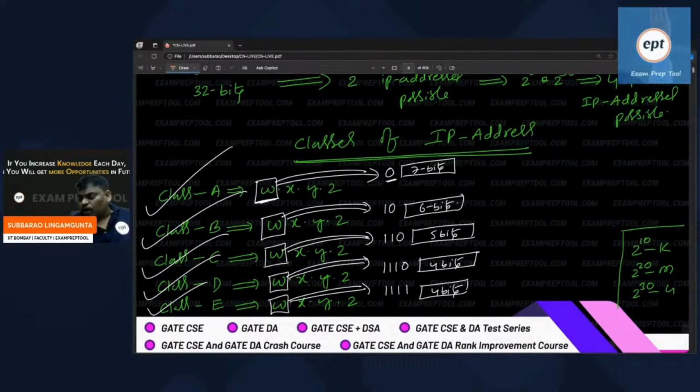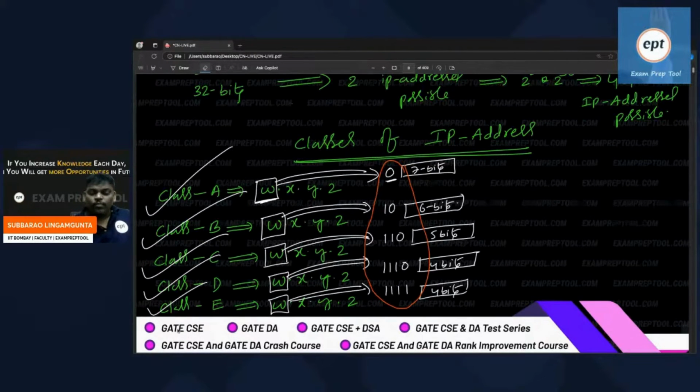In mobile there is an STD code, but here there is a prefix. This is the prefix part.